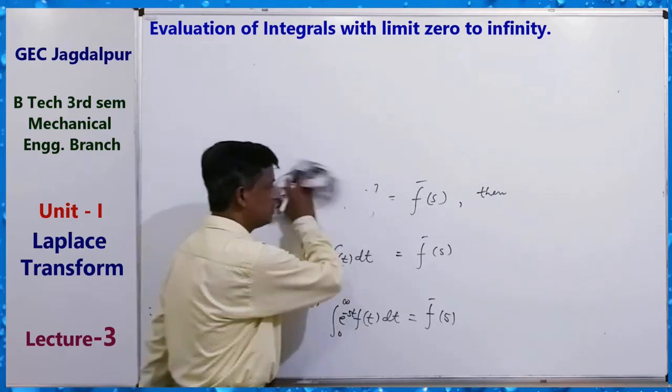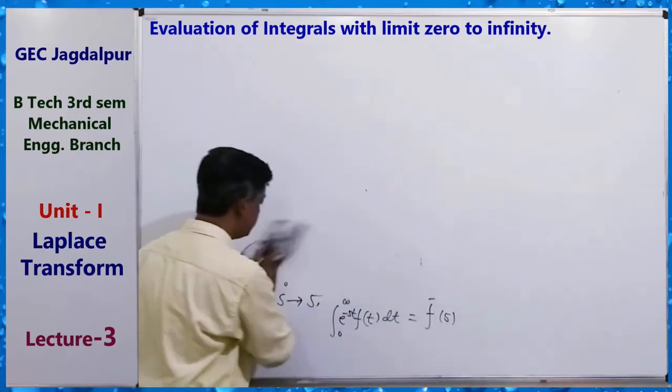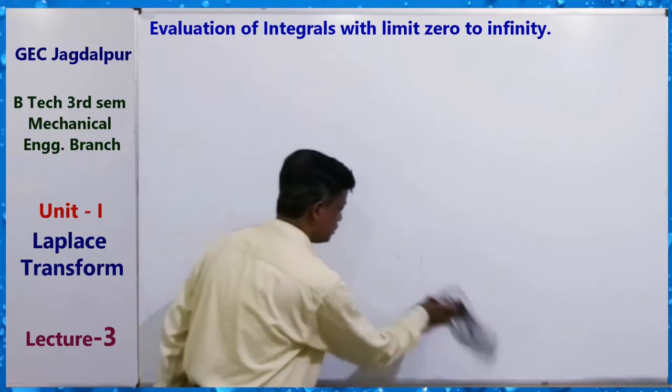So by using this technique, find the value of the integral. Here we take an example.